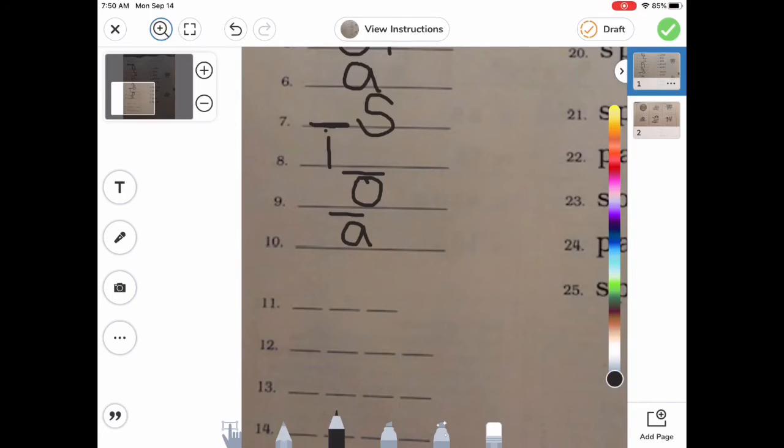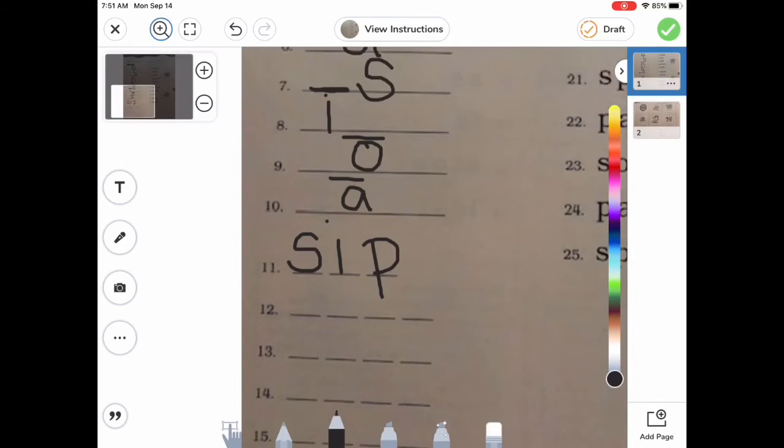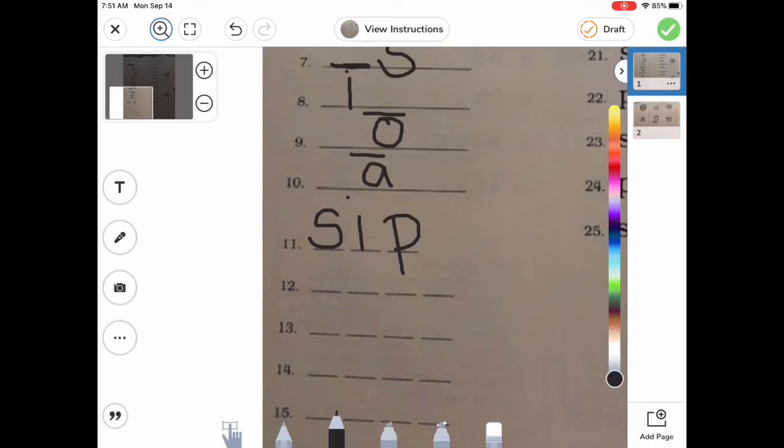On number 11, we're going to try to spell the word sip. Sip. So let's break that apart. We have s, i, p. So our first sound is s. Our middle sound is i. And our ending sound is p. Very good.